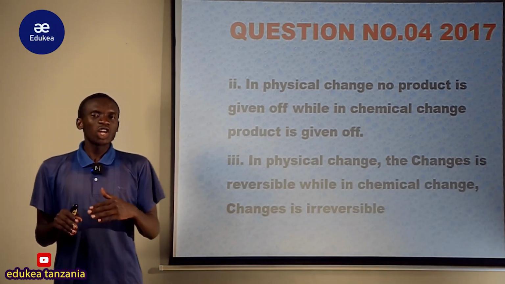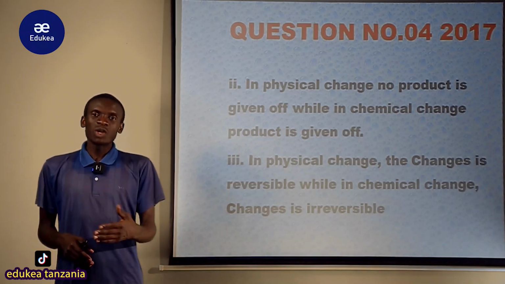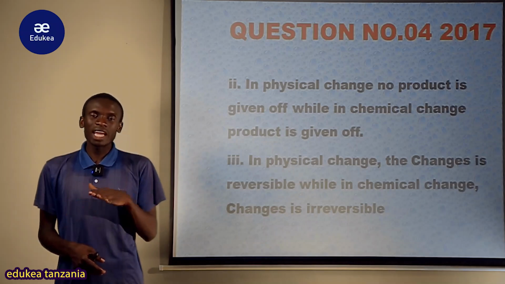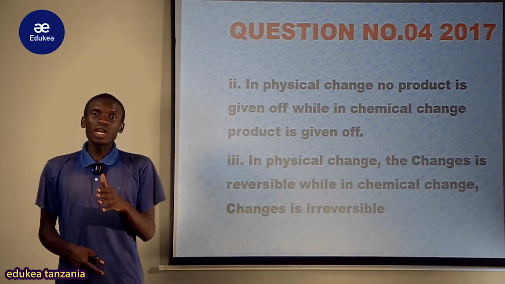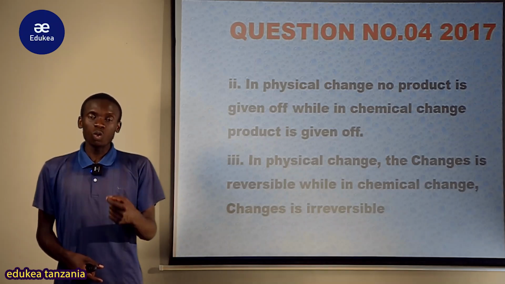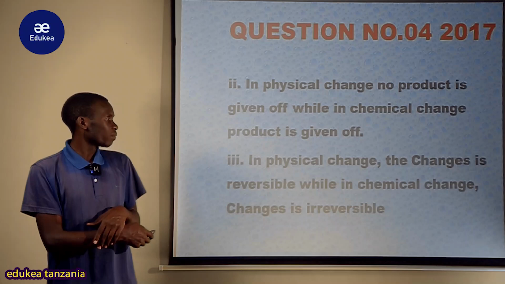But in chemical change, the change is irreversible. If a fish is decayed, you cannot return to undecayed fish. So this is a chemical change. If wood is burnt, the ashes cannot be returned to wood. So this is about the chemical change.